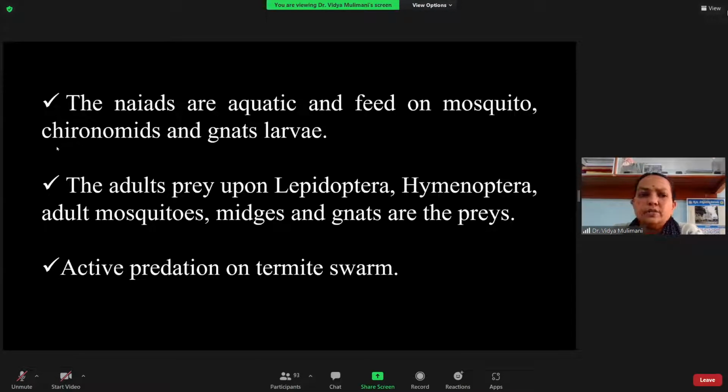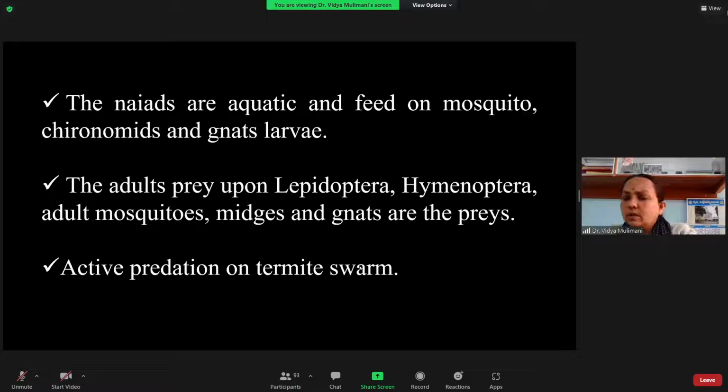I think you might have heard of the chironomid, whose blood has hemoglobin, which is why the color of the blood is red. But other insects don't have hemoglobin. Then you have gnat larvae, which is a Diptera. Mainly the naiads, apart from that, are also eating fishes and tadpoles, everything. But here I'm dealing with only the insects they are eating. So they feed on the larvae of the mosquito, gnat, and the chironomid.